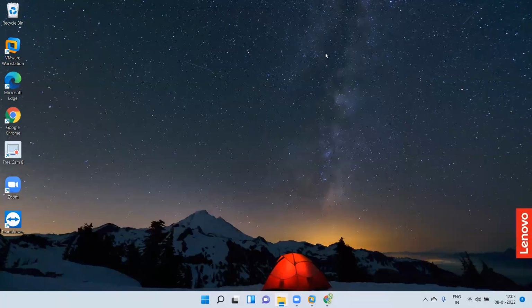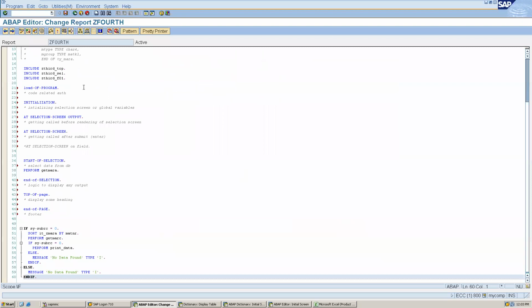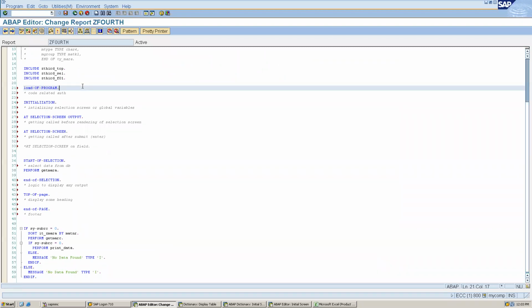Sorry. Yeah, what were you saying? I was asking, are all these events mandatory, or only any one? Is it needed to put all these events in one program, or will it work without them? Earlier you have seen we can work without events also, but that was not a good practice. As and when we require a particular event, we can use it, but it is recommended to use events in ABAP programming.